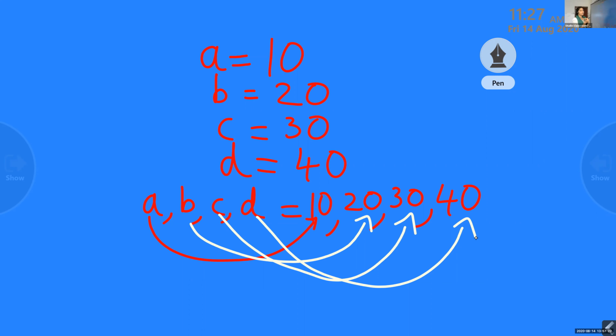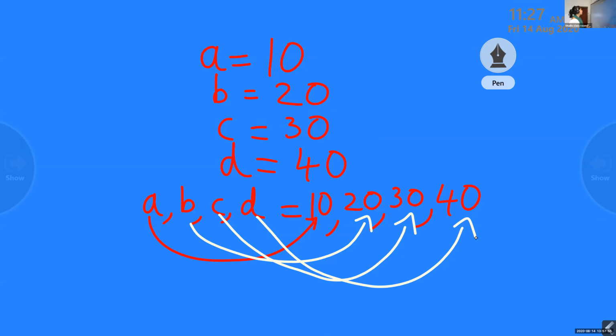Usually students make a mistake in the examination. They think D is 10, C is 20, B is 30 and A is 40. That is wrong. Is it clear, Ashwin? So don't get confused. It is A is equal to 10, B is equal to 20, C is equal to 30, D is equal to 40. This is how you will write.